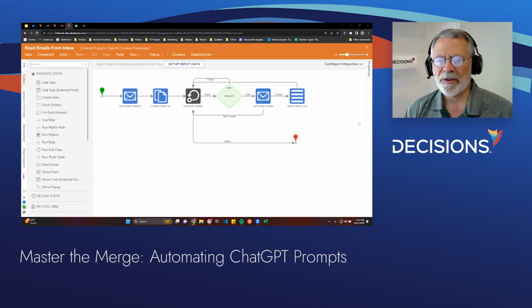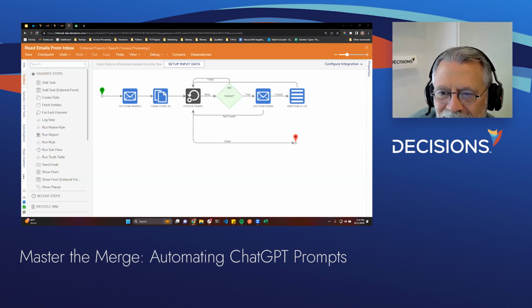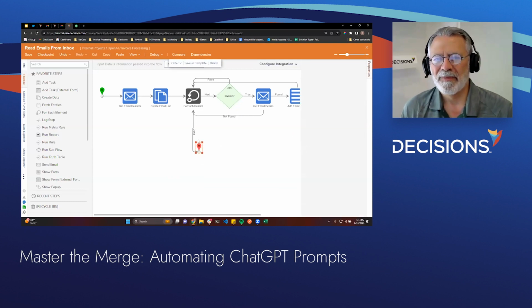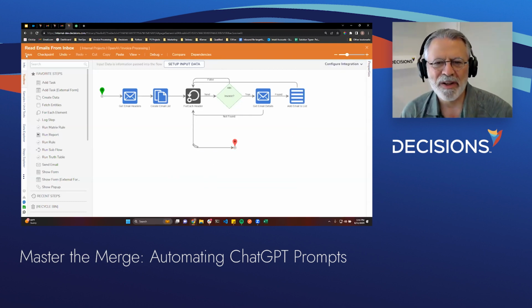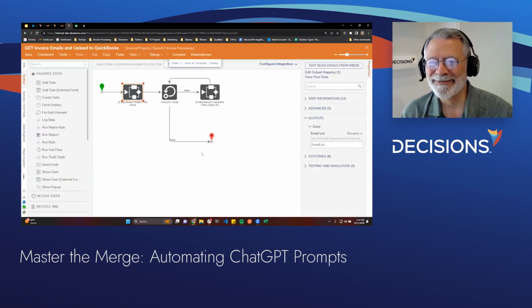And another question has come in. Is this invoice extraction flow available to users? And the answer to that is yes. So you can reach out to sales@decisions.com or Derek@decisions.com, and we can get you a copy of this flow and help you.